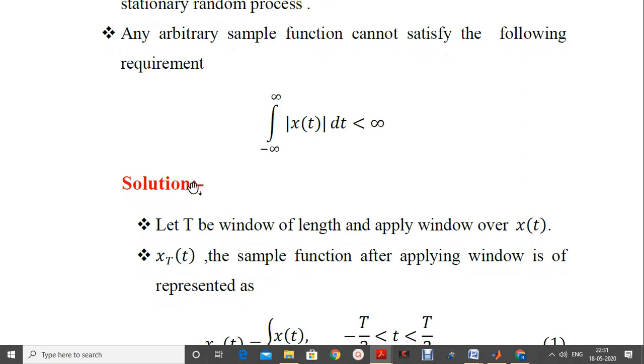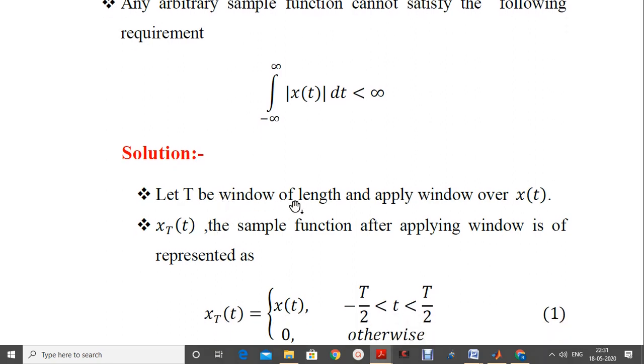We'll go for mathematical analysis and also how it has been solved here. So let T be the window length, and we are going to apply this window over the given sample function x of t.